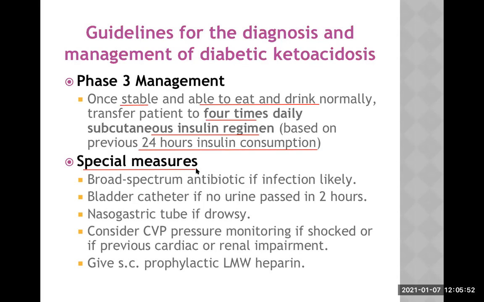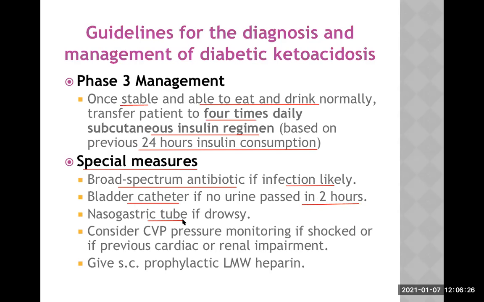Now, some of the special measures when we manage diabetic ketoacidosis are: start broad spectrum antibiotic if infections are likely. Don't hesitate to use this antibiotic because infection may be a precipitating factor for diabetic ketoacidosis. Bladder catheter if no urine is passed in 2 hours. Urinary output monitoring is a very important step in the management.